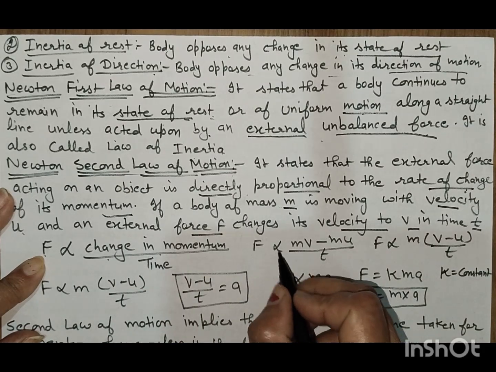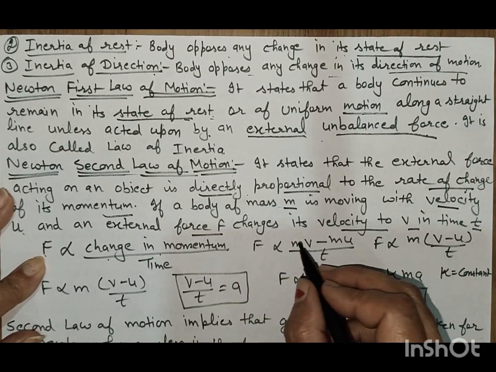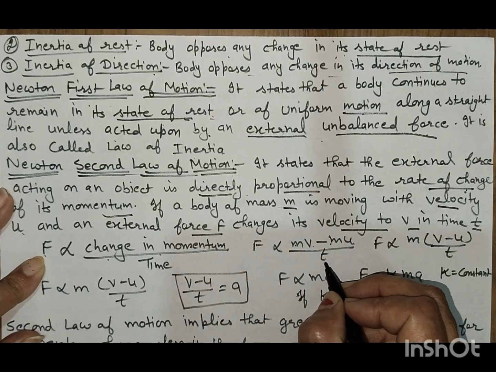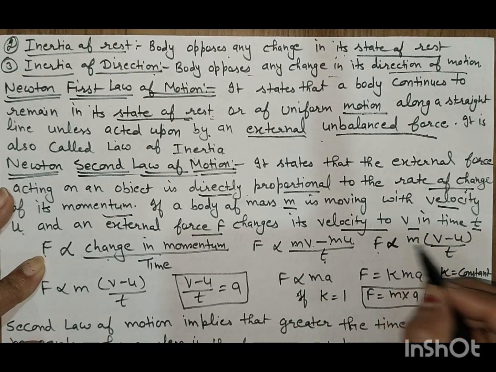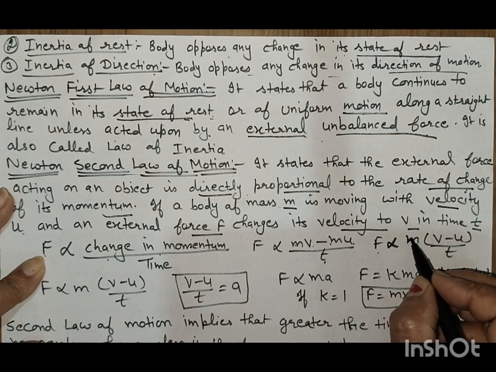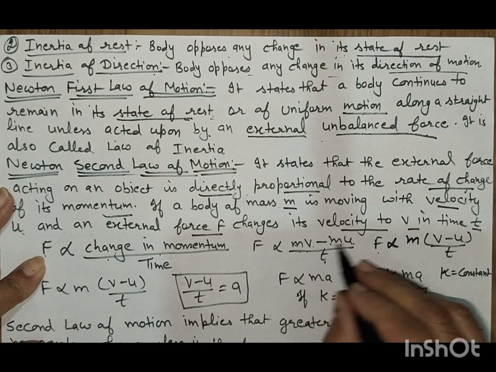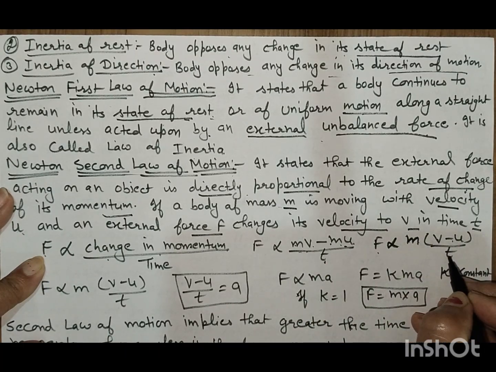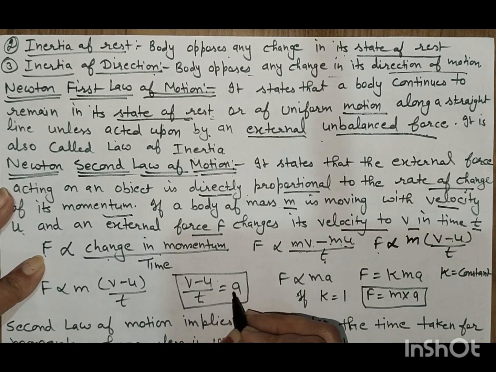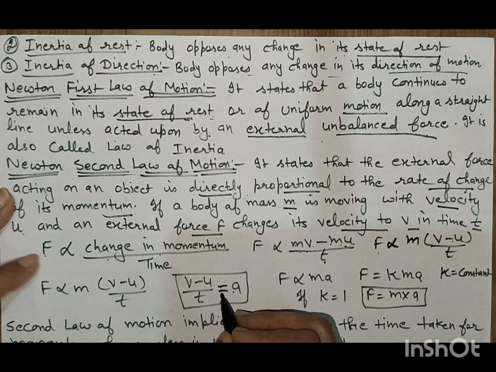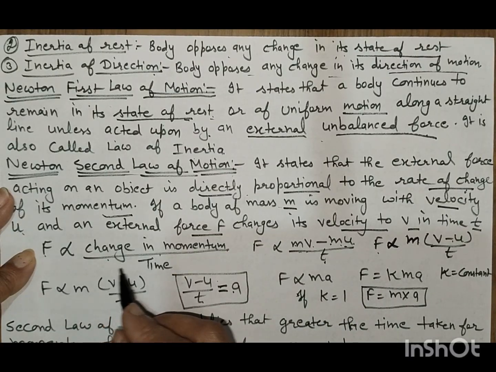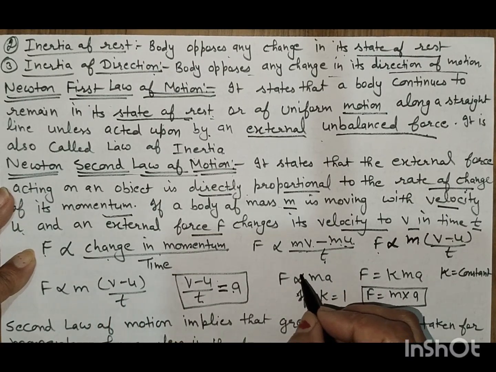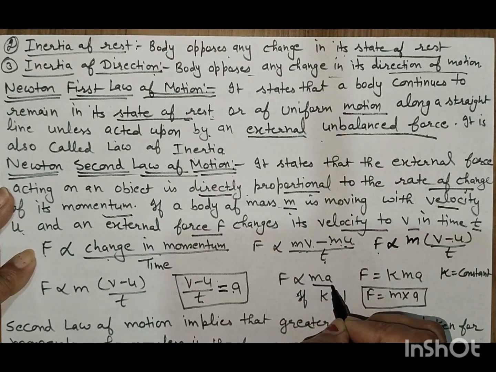F is directly proportional to the change in momentum, which is mv minus mu, divided by t. If we take m common, then F is proportional to m times (v minus u) by t. But we know that (v minus u) by t is equal to acceleration. So F is directly proportional to ma.